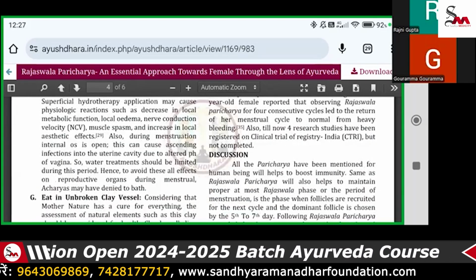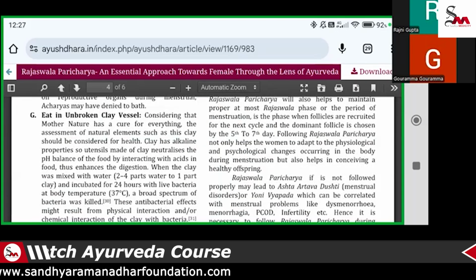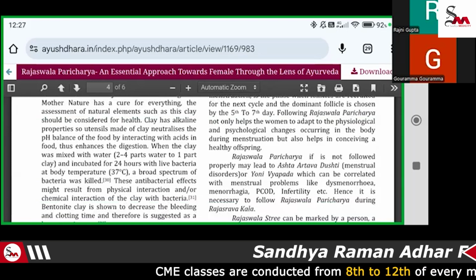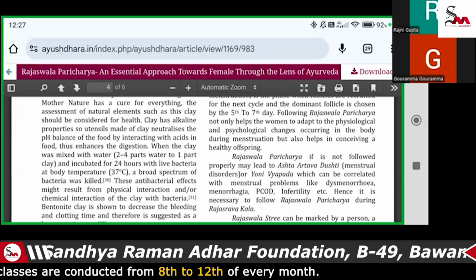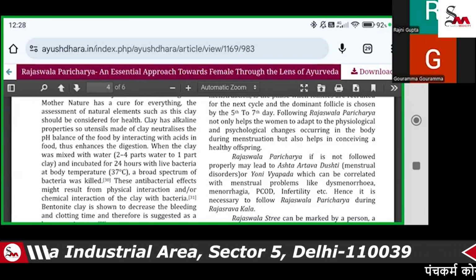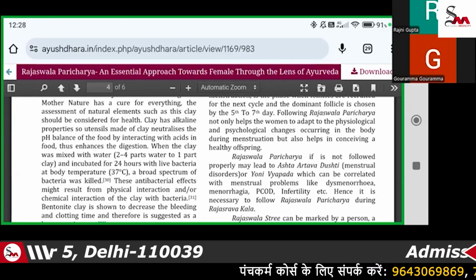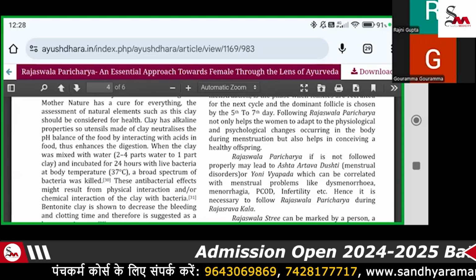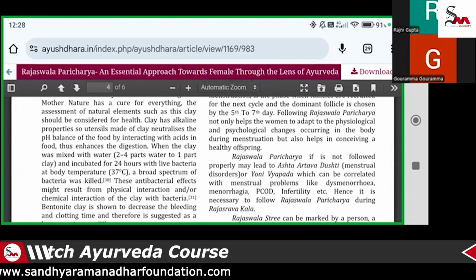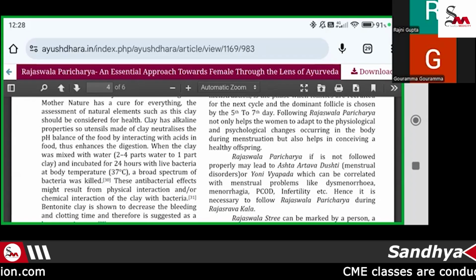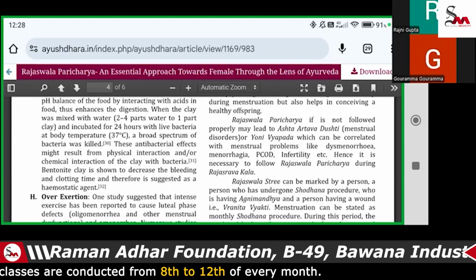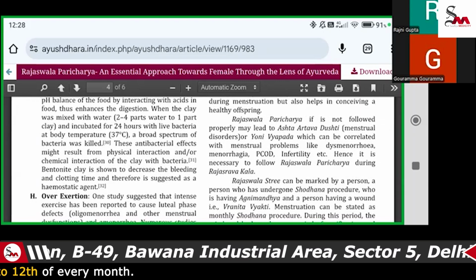So it is in unbroken vessels because of clay and the alkali properties. So utensils made with the clay. In the older time, the people used to take the food in the clay vessels, so that the pH balancing of the food in interaction with the food thus enhances the digestion. When the clay was mixed with water, then it can be incubated for 24 hours with live bacteria at the body temperature. So then you have to assess the patient. This is a chemical interaction of the clay with the bacteria.